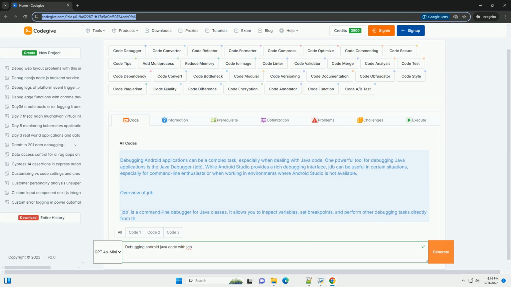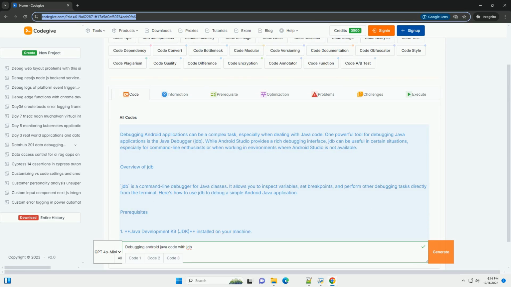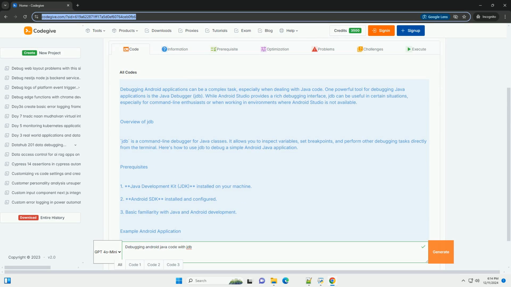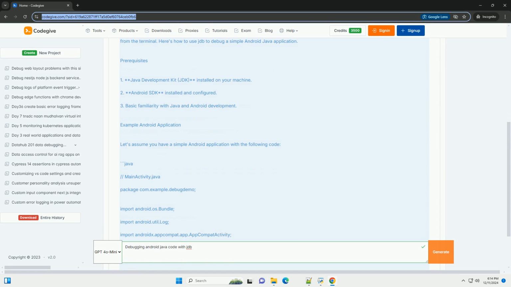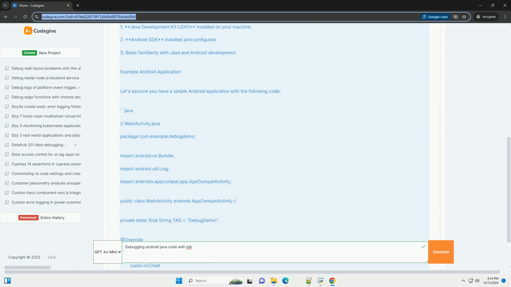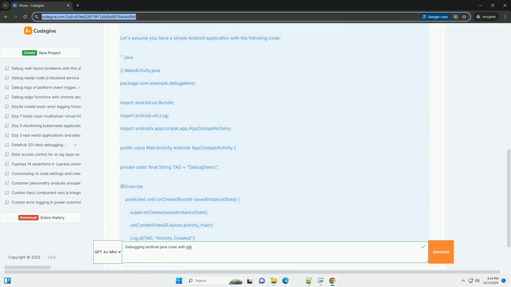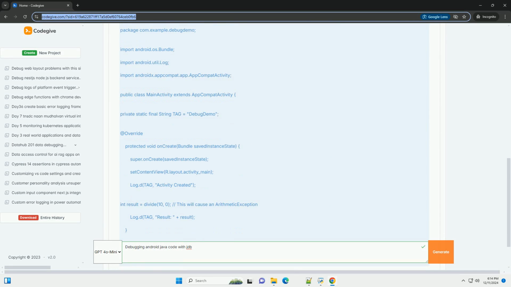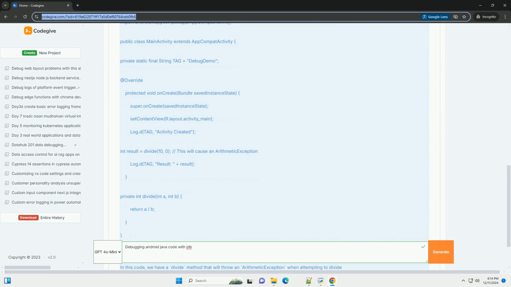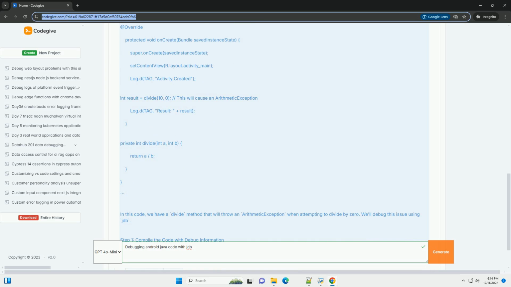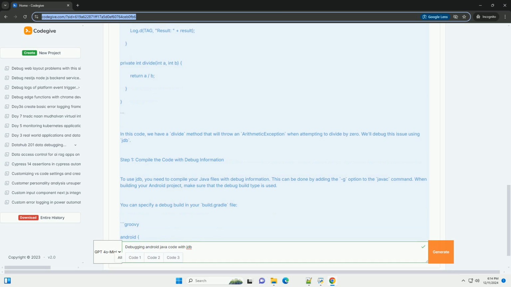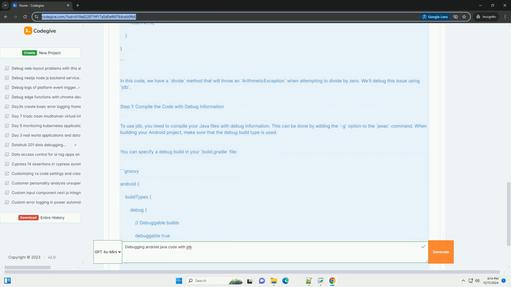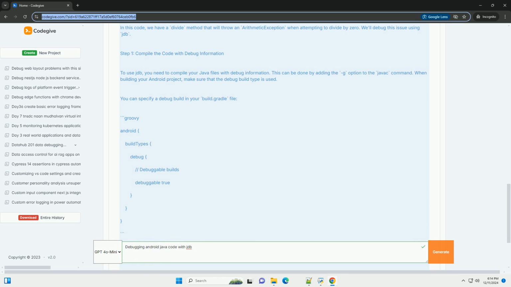Debugging Android applications can be a complex task, especially when dealing with Java code. One powerful tool for debugging Java applications is the Java Debugger, JDB. While Android Studio provides a rich debugging interface, JDB can be useful in certain situations, especially for command line enthusiasts or when working in environments where Android Studio is not available.